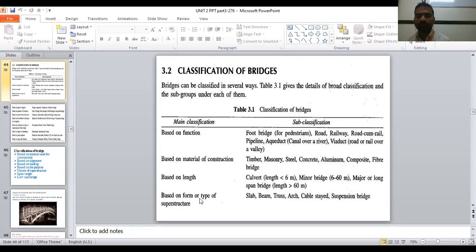Next one is based on the form or type of the superstructure. If the superstructure is slab based, then it is called a slab bridge. If the superstructure is only beam, then it is called a beam bridge. If the superstructure is made up of truss, it is a truss bridge. Then arch bridge, cable stayed bridge, suspension bridge, and so on. Depending on the superstructure, there are different types of bridges.